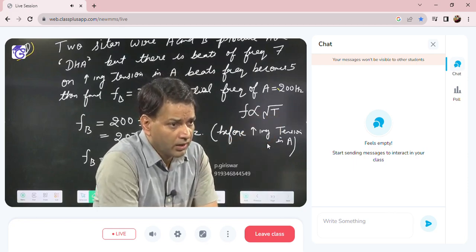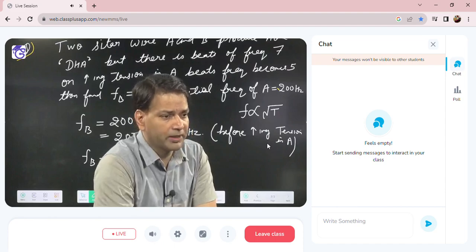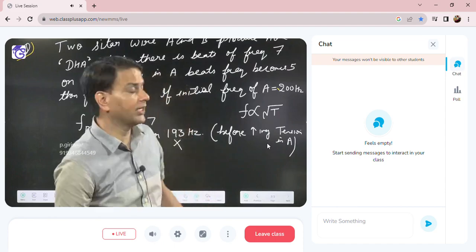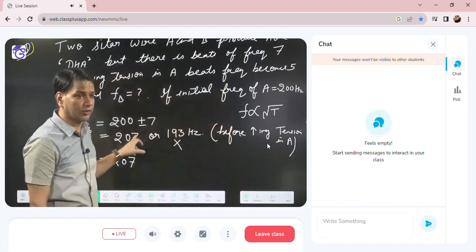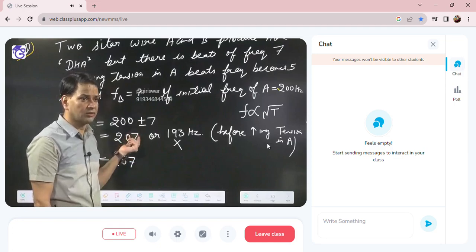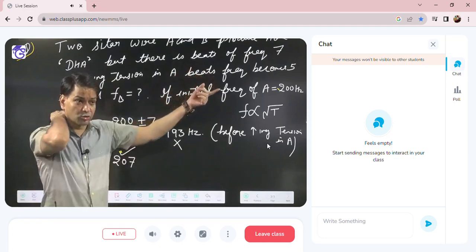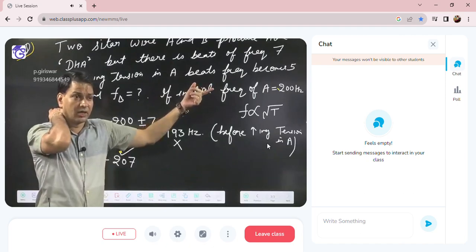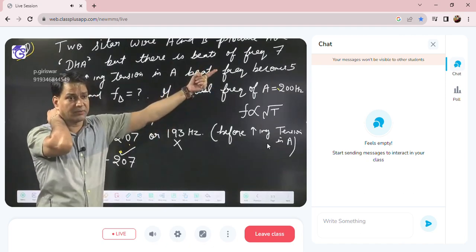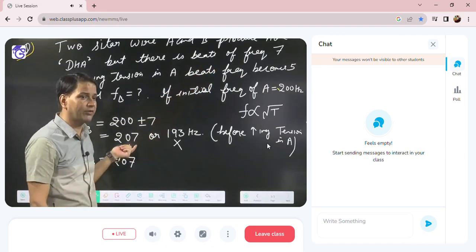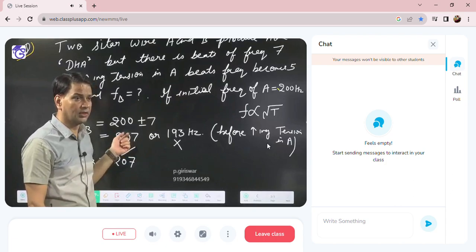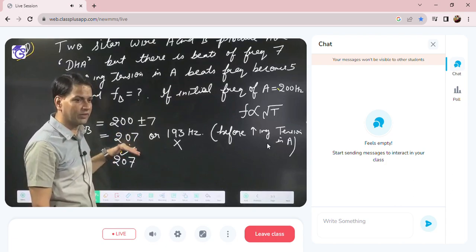When A becomes 202 and frequency of B, first I am checking 207: 207 and 202, what is the difference? 5. That is possible, because they have given the beat frequency becomes 5. So 207 is a possible answer for B.